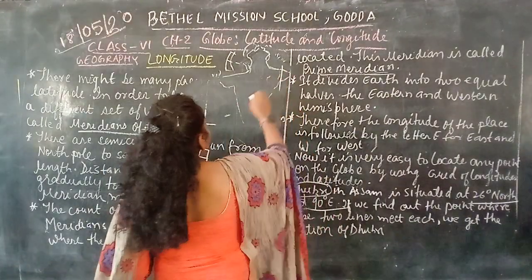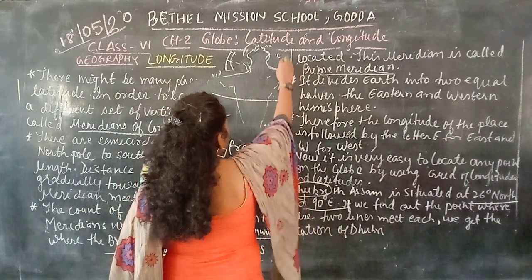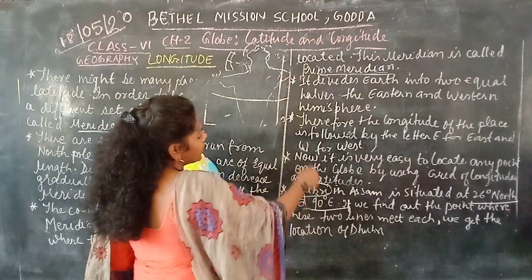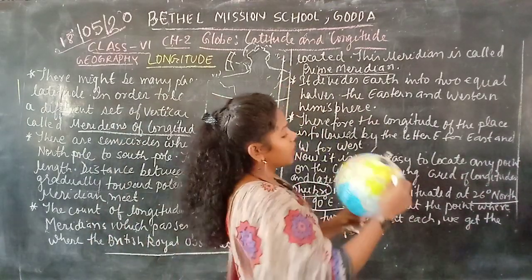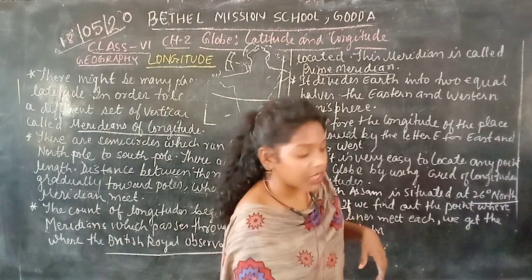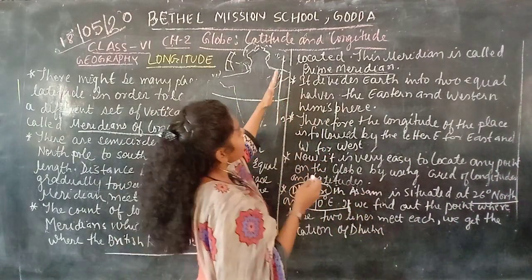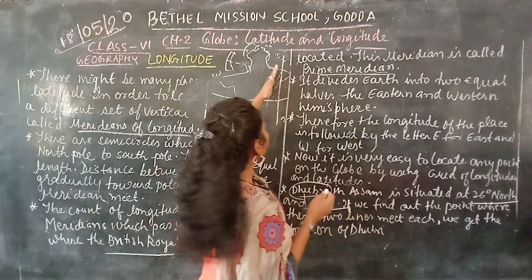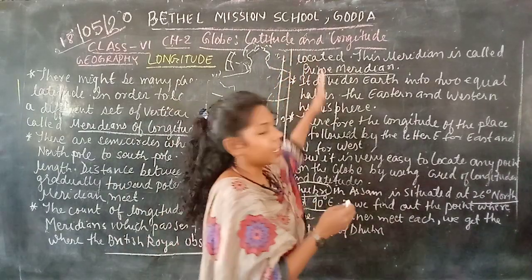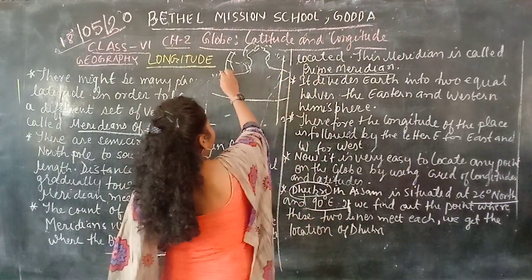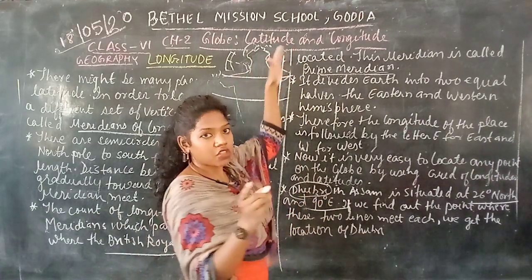That means it is in the northern hemisphere. And it is in the northern hemisphere, and here if you talk about it, it is at 90 degrees. That means how much the distance is from the Greenwich, the 0 degree Greenwich, towards the north of India. So this is when any tropic of Cancer, or we can say the Tropic of Cancer, passes through our India.